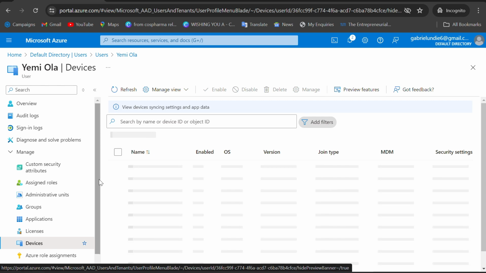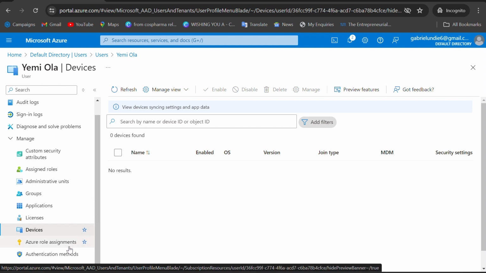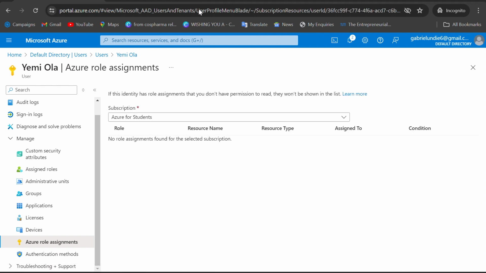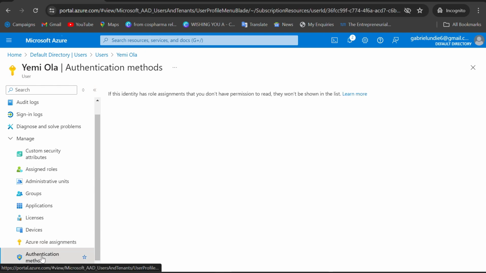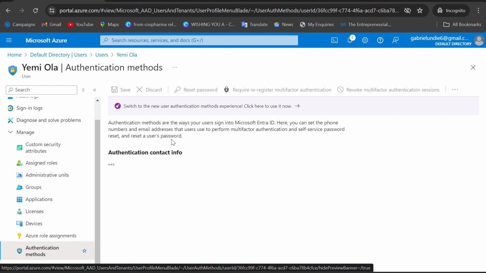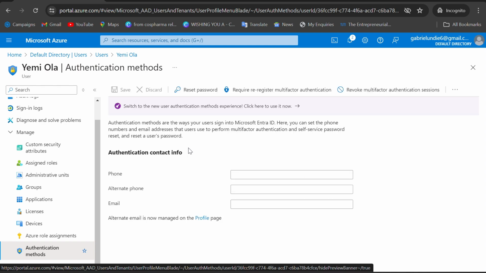Okay. Then we have Azure role assignments. Then the authentication method, which I showed you. No Azure role assignment here, and then method of authentication. So you can see the method that this user has been authenticated with. But as of now, there is no authentication here.